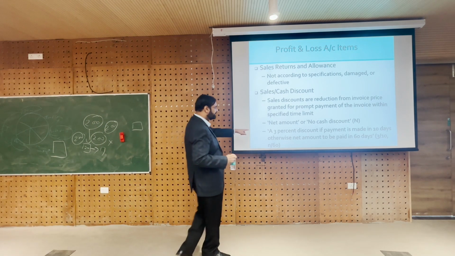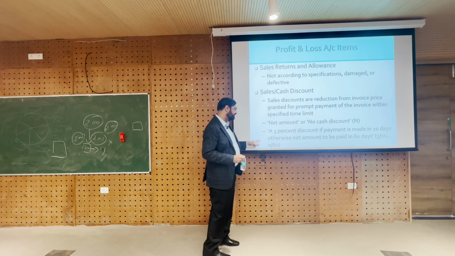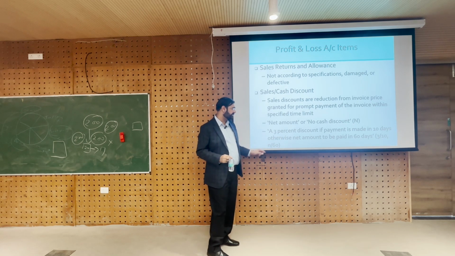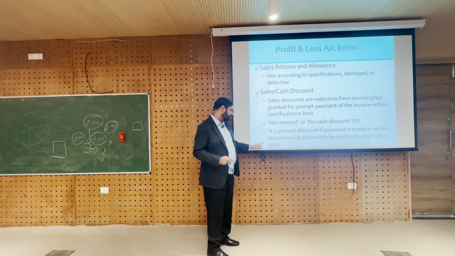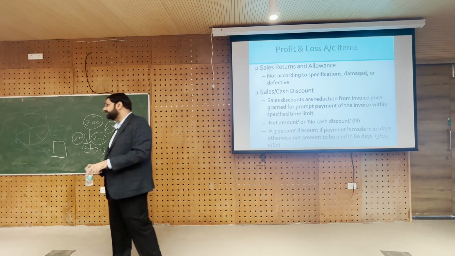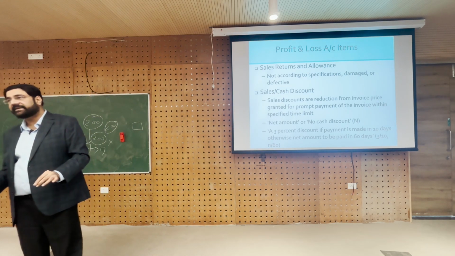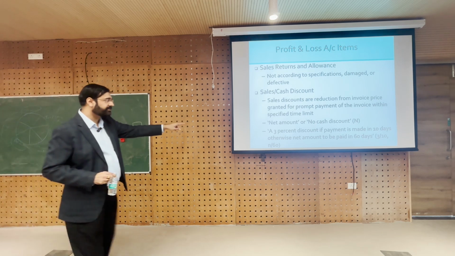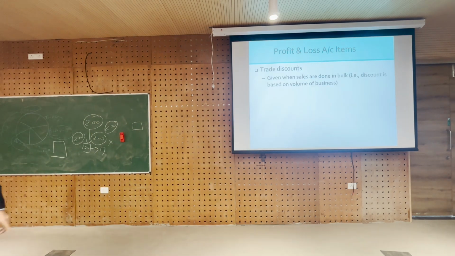So how is it written? A 3% discount if payment is made in 10 days, otherwise net amount to be paid in 60 days, is written as 3 by 10, comma, net 60. 3 by 10 means 3% discount if paid in 10 days, otherwise net 60 days. So that's how it's written. Look at the last 3 lines. Trade discount is separate.